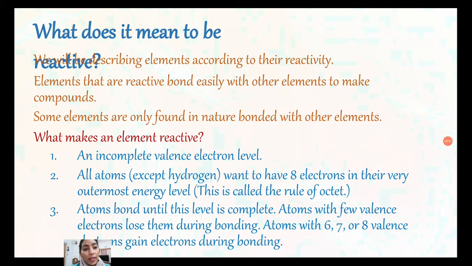All atoms except hydrogen want to have 8 electrons in their valence outermost energy level. This is called the rule of octet. Atoms bond until this level is complete. Atoms with few valence electrons lose them during bonding. Atoms with 6, 7, or 8 valence electrons gain electrons during bonding.